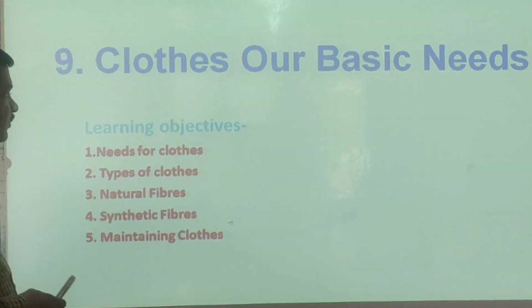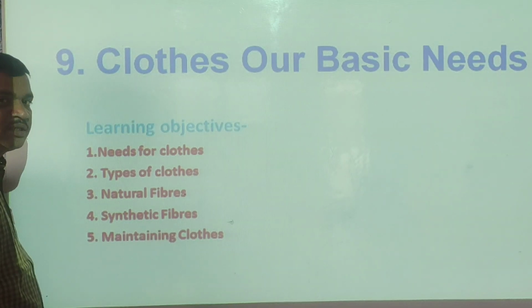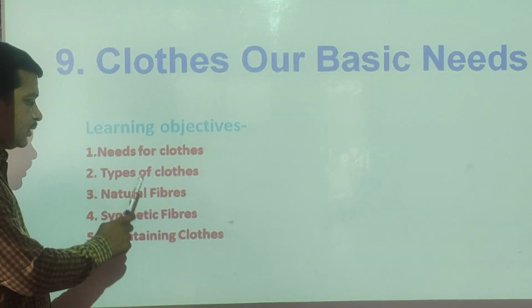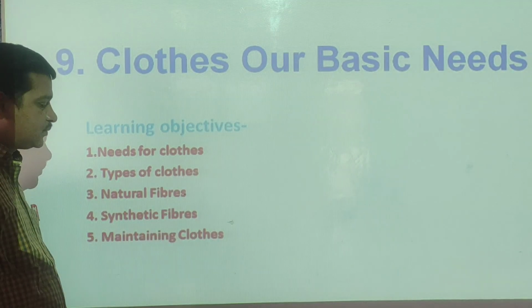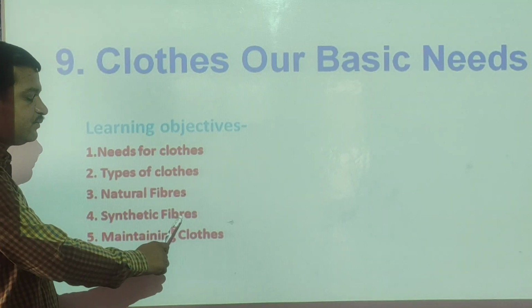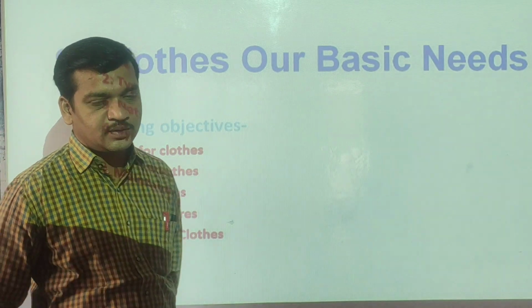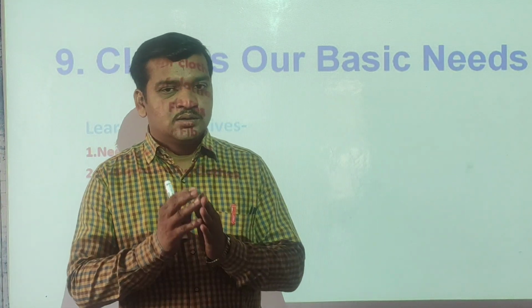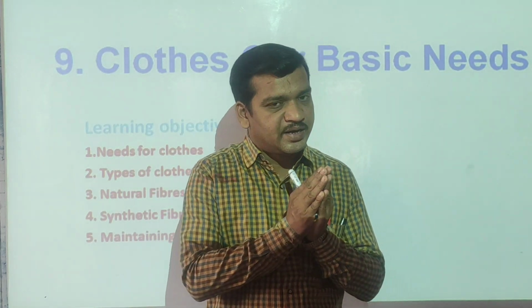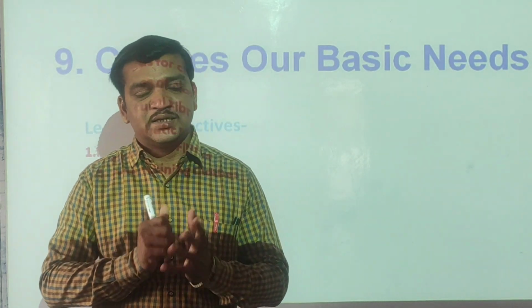So first thing you can see here, these are the learning objectives. Repeat after me. Needs for clothes, types of clothes, natural fibers, synthetic fibers, and maintaining clothes. So these are the learning objectives of lesson number 9. And what is the name of the lesson? Clothes are basic needs.